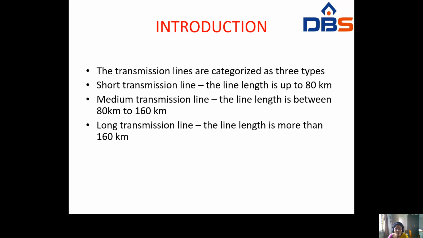Next is the long transmission line: the line length is more than 160 kilometers. Whenever the line length is more than 160 kilometers, the transmission lines are called long transmission lines. So the transmission lines are categorized as short, medium, and long transmission lines.